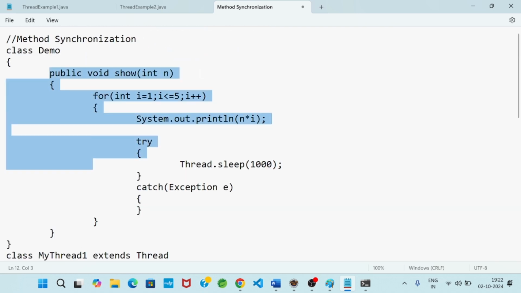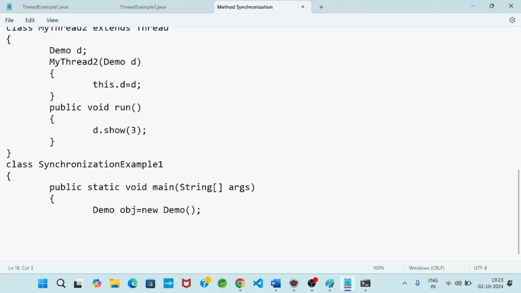Now I will create the MyThread1 object. MyThread1 is the class name, so let t1 be the object name: t1 = new MyThread1(), and within bracket I will pass obj.